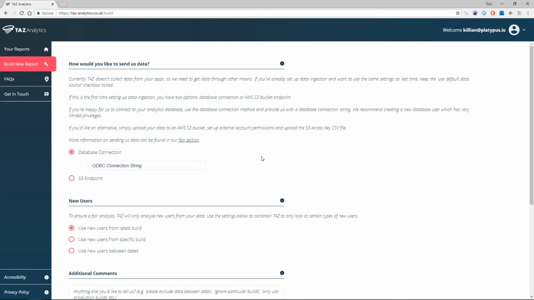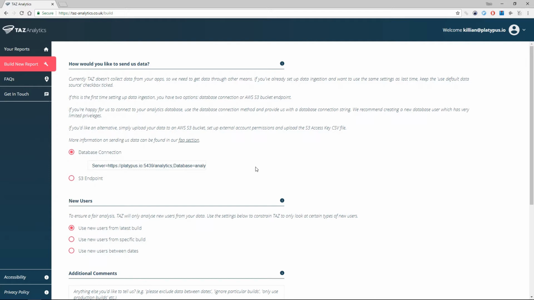Building a report with TAZ only requires a few steps. Firstly, you have to tell TAZ where your data is. Currently, we don't support data ingestion, so you need to access your data from somewhere else. For the moment, there are two options: direct database connection or AWS S3 bucket download. Let's assume our user here has his analytics data in a Redshift database, and let's copy in his connection string. There's no need for any more data configuration than that. TAZ will determine what data it needs on its own.